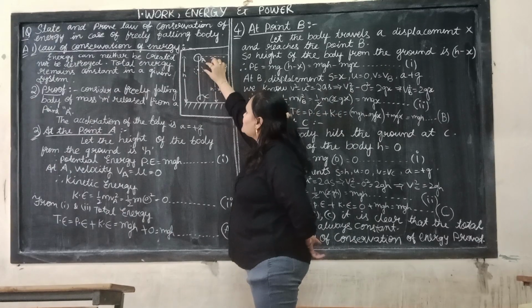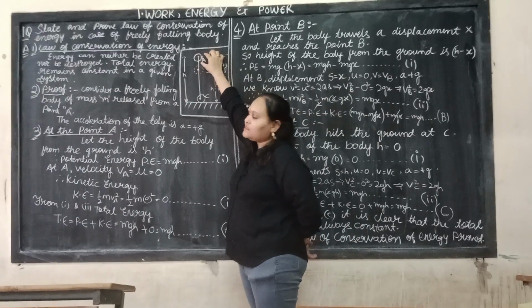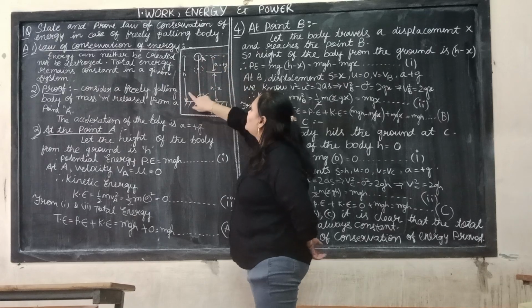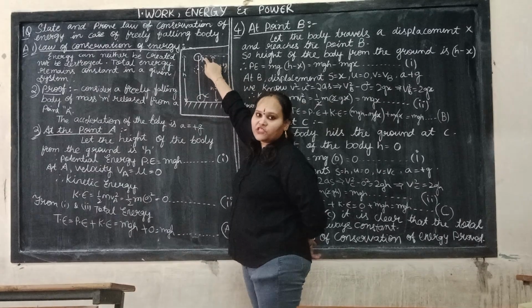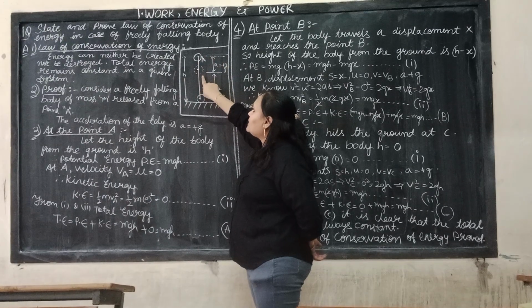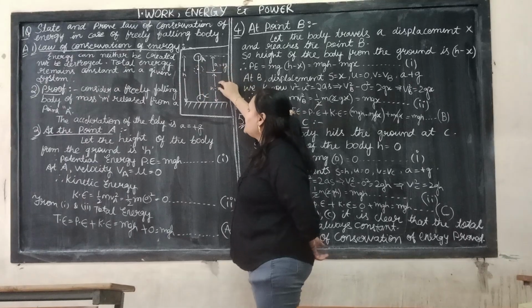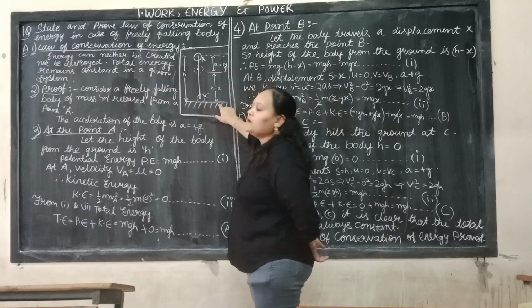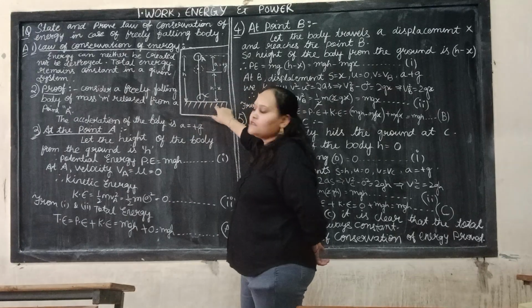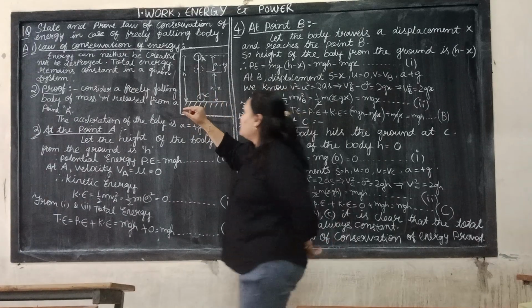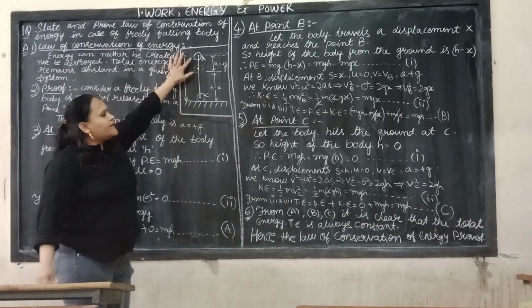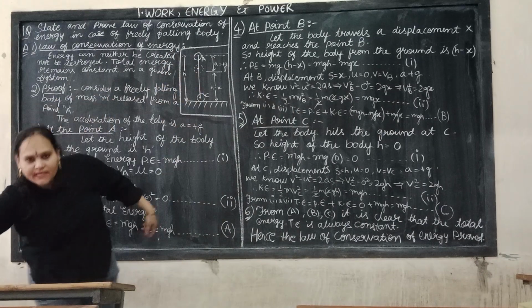First, we consider an object placed at a height h. This is the position A. After a certain interval of time, it displaces, and the height becomes h minus x, and after that it reaches the ground. Then the height becomes 0. So we will find that the total energy remains the same in all three cases.